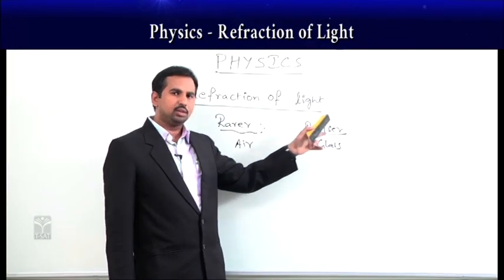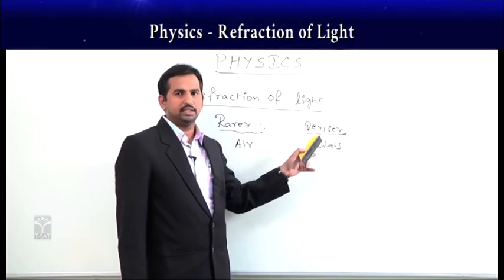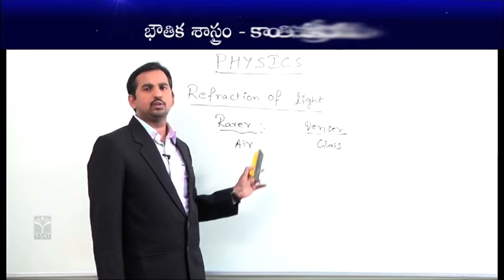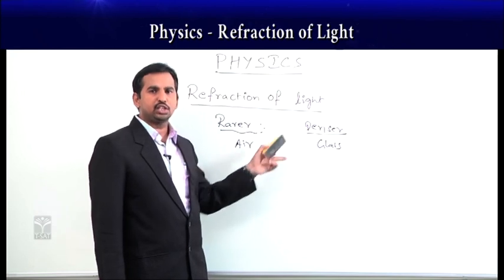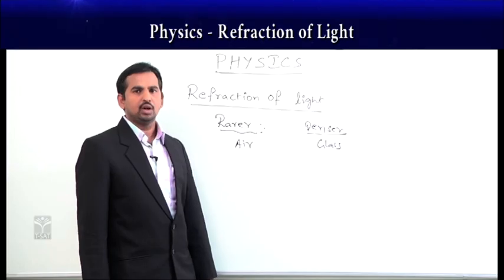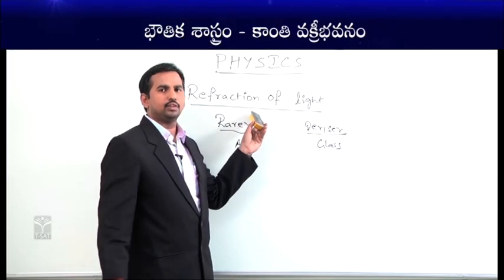But once it enters the denser medium like glass, gradually the velocity of the light decreases. Then, due to the change in the velocity of the light, there is a change in the path. That change in the path, the bending of light, is what we call refraction of light.